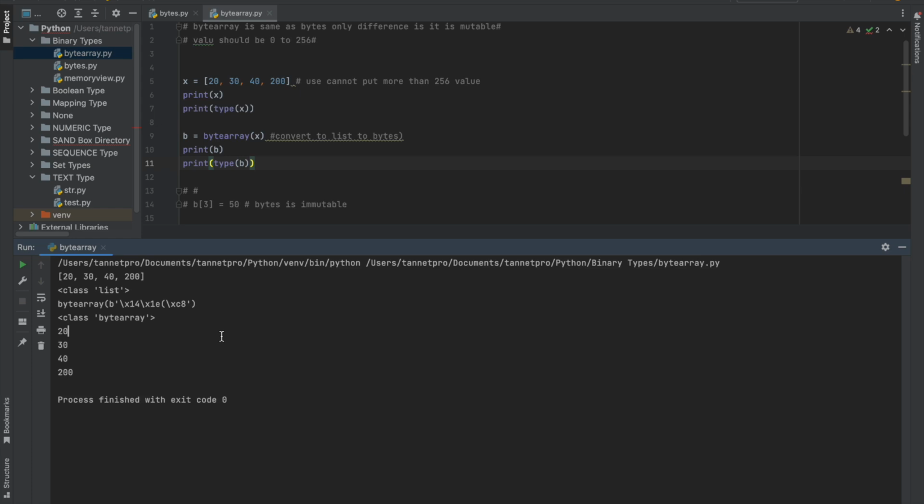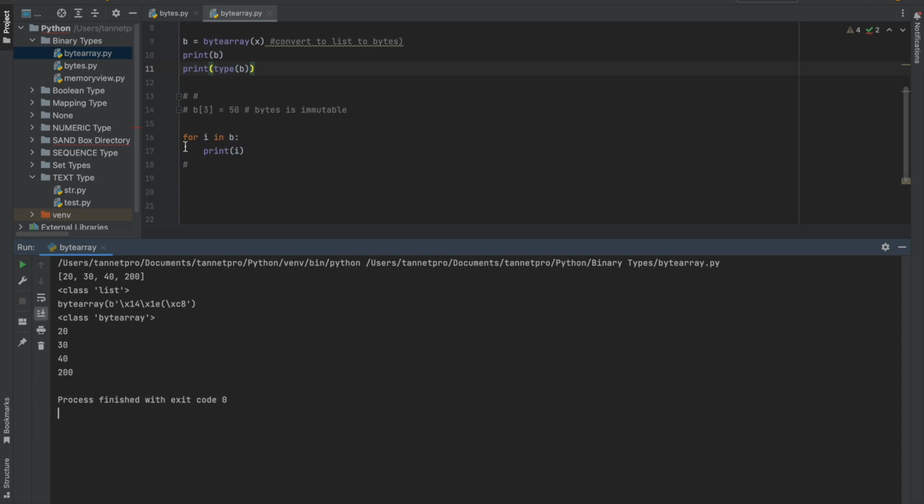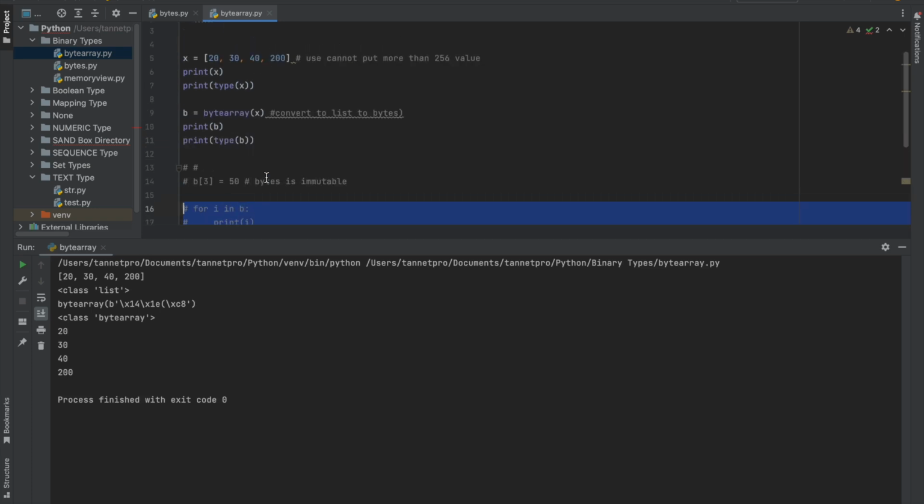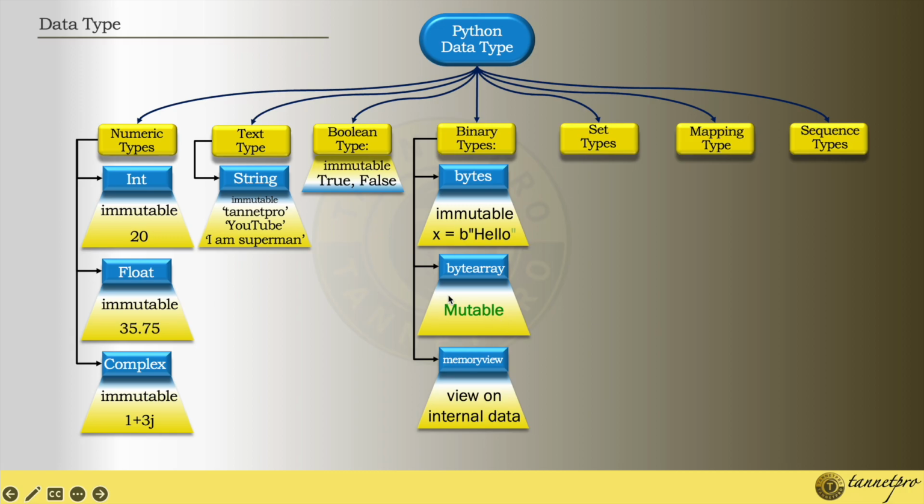Now the thing is that after conversion it is showing the byte array, right? The data type is converted. Now how do I see this data? I have used the for loop to show you the data. Now as I told you, bytes and byte array are the same. The only thing is that it's mutable, right? So it is mutable. It is not immutable, it's mutable, right? Yeah, so byte array is mutable.